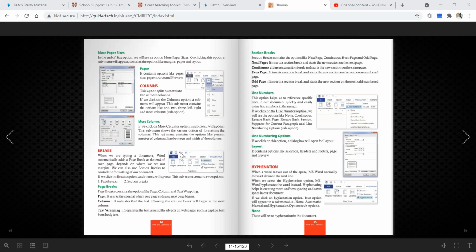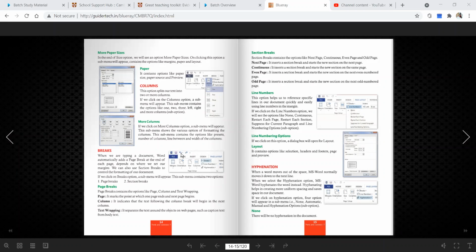I have to go to another page. Suppose I'm making one cover of my project. Cover page means you all know: name, class, roll number, section, along with your school name, and the subject. Only this much is needed. But what about after that typing? You can go the conventional way by pressing Enter many times. But you can also do one thing: you can just use this Break option.